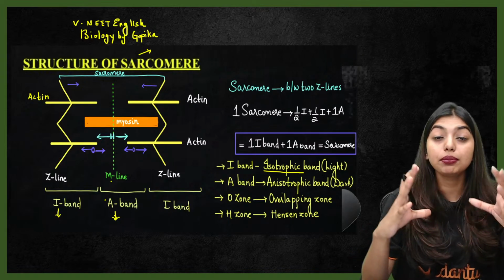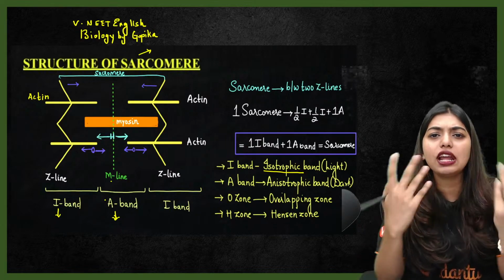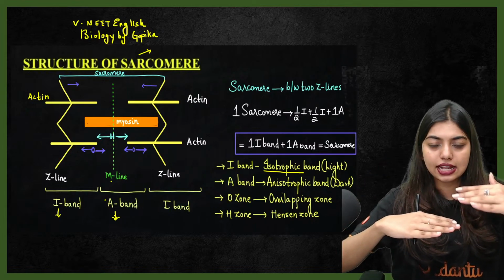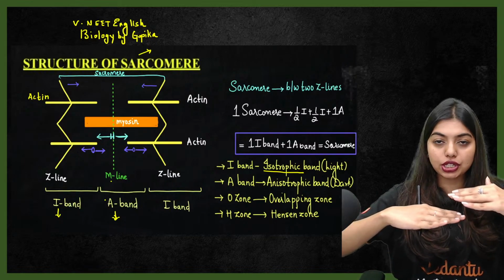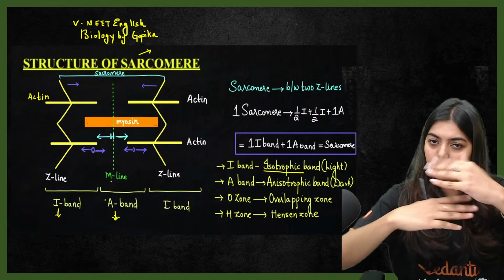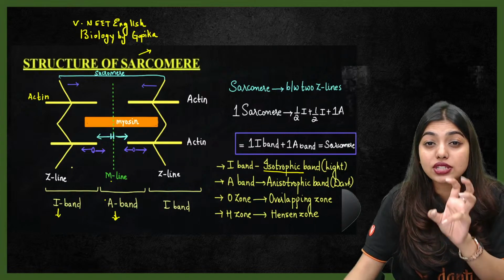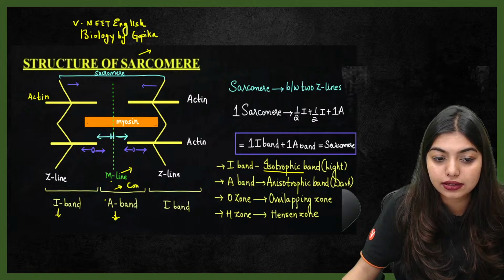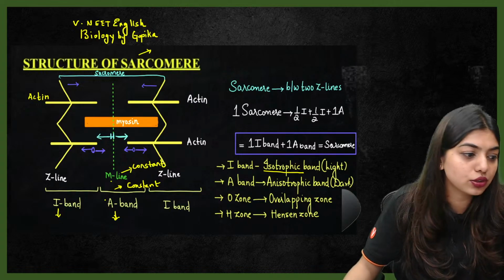Clap for all of these people, because what happens exactly is, when the Z line is pushed forward, the overlapping zone is going to increase. Now imagine myosin is here, this is my right hand, this is the left hand, this is the actin. Now imagine from both sides someone is pushing my elbows. What is going to happen? Overlapping zone is going to increase. This is the only zone that is going to increase. All other zones are going to reduce, but your M line and A band are going to be constant. Clear to all of you?